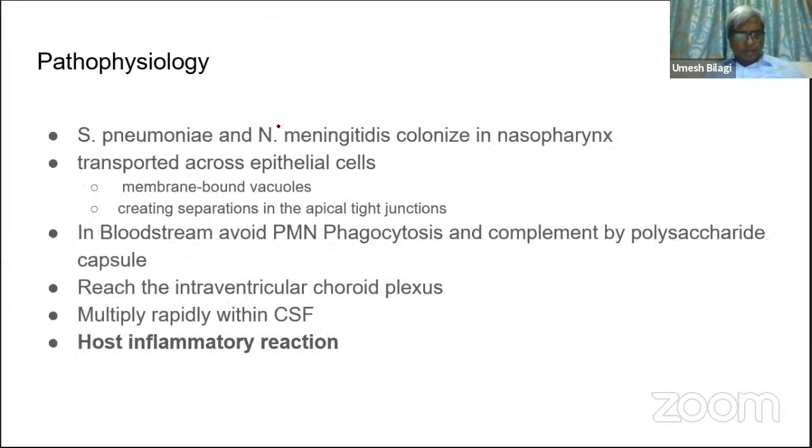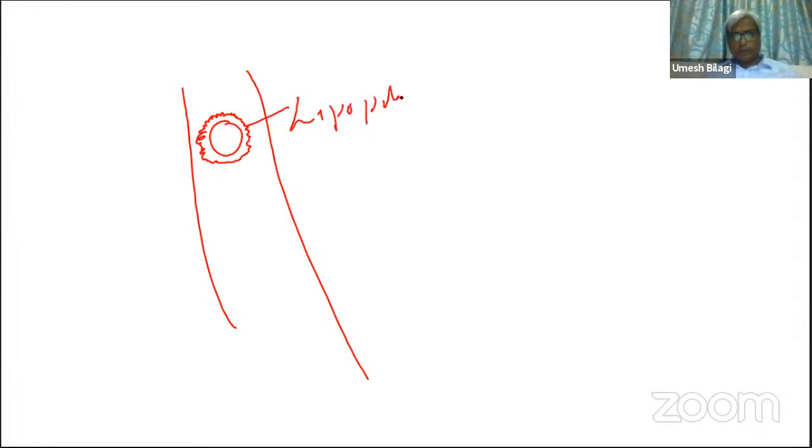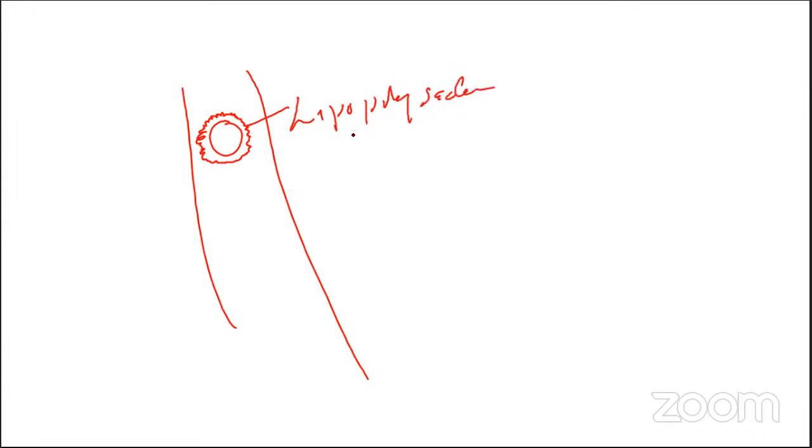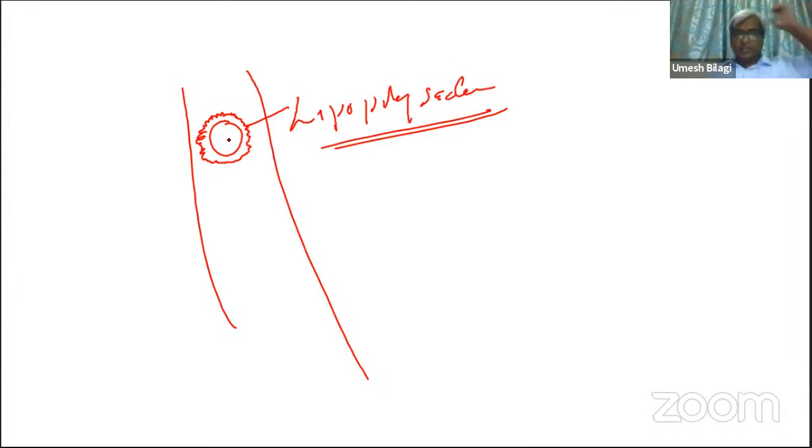Once these organisms reach the blood vessel, the Streptococcus has something surrounding it. What is that? What am I drawing? Lipopolysaccharide. This lipopolysaccharide is the one coating the bacteria.